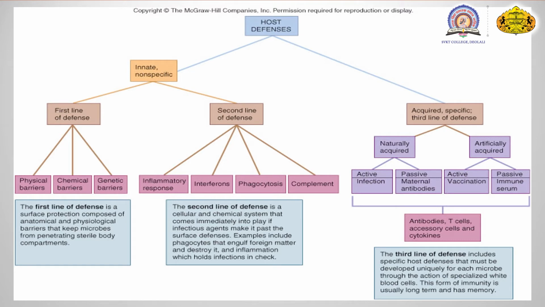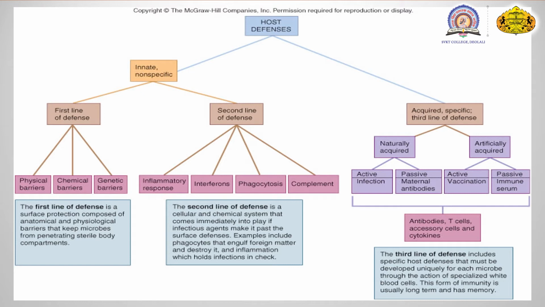The first line of defense mechanism is the surface protection, which is composed of an anatomical and physiological barrier, which can keep the microbes away from penetrating the sterile body. Our body is very sterile, and the physical or chemical barriers can keep the microorganisms away from penetrating inside the body.